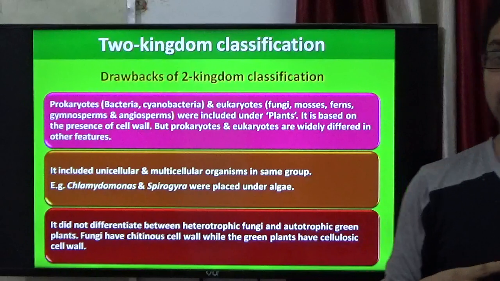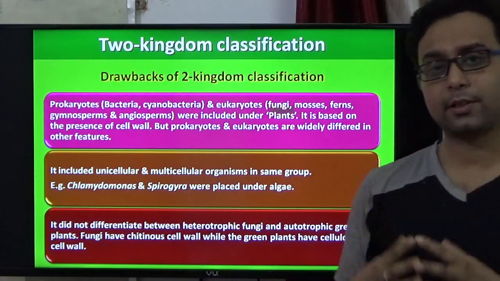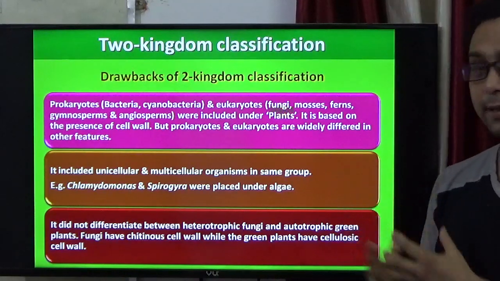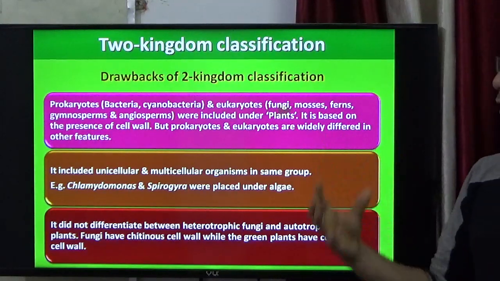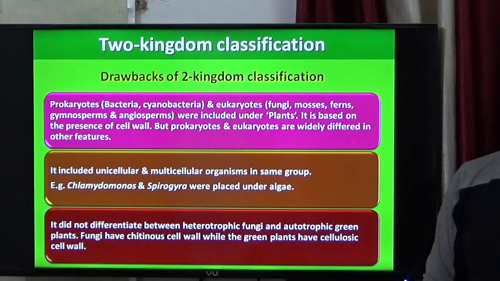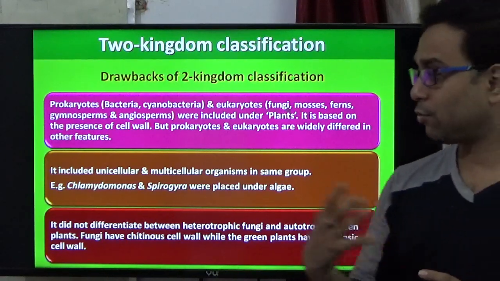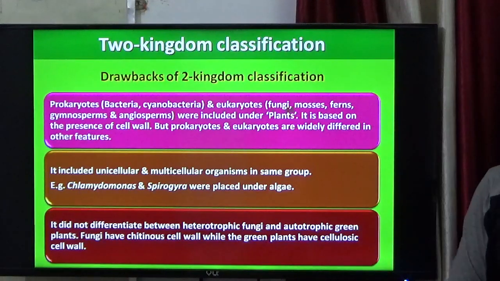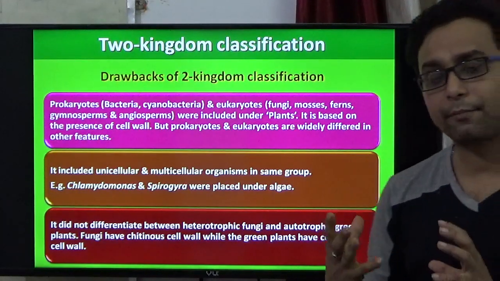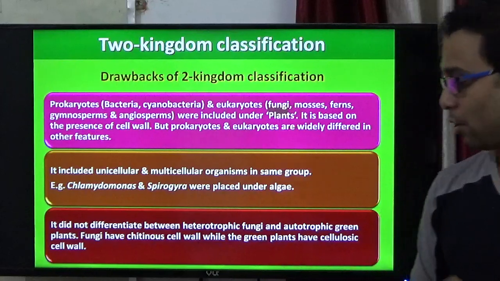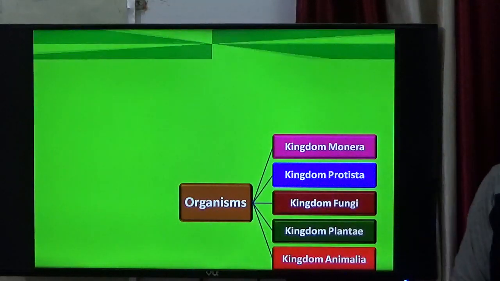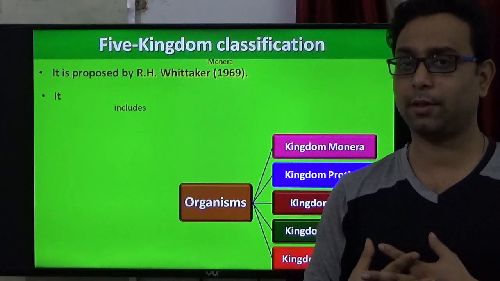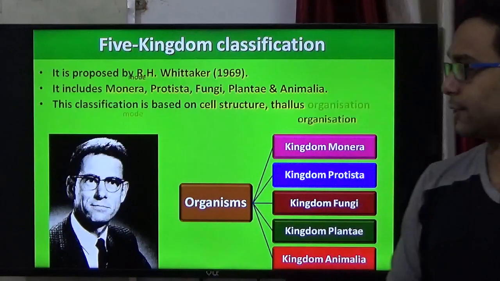So at that time a more advanced classification system was needed to solve these drawbacks, because here you cannot differentiate prokaryotes or eukaryotes very easily. You cannot differentiate unicellular and multicellular organisms, because they belong to the same group. Also here, autotrophs and heterotrophs are not differentiated. So a very important system of classification came, that is the five kingdom classification.